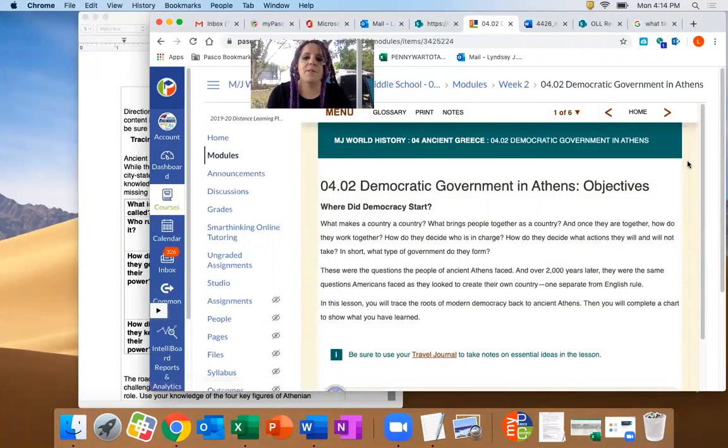So 4.02, Democratic Government in Athens Objectives. Where did democracy start? What makes a country a country? What brings people together as a country? And once they are together, how do they work together? How do they decide who is in charge? How do they decide what actions they will and will not take? In short, what type of government do they form?